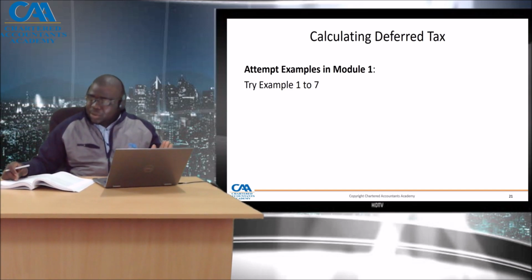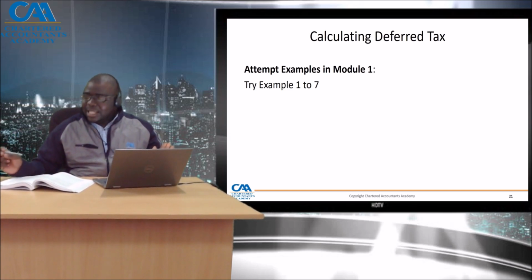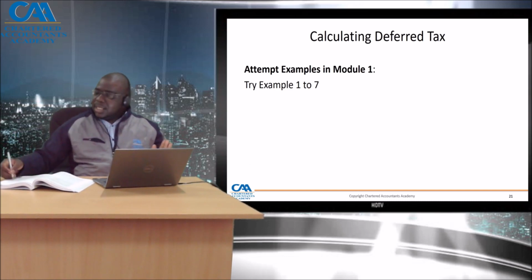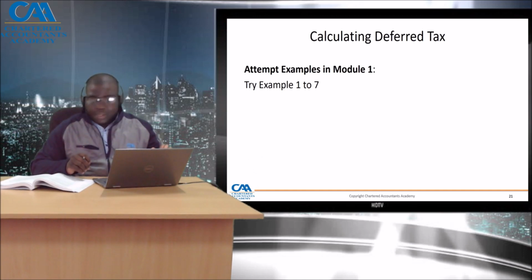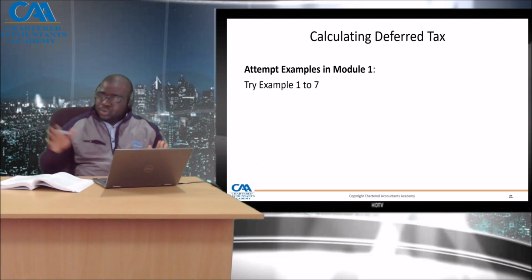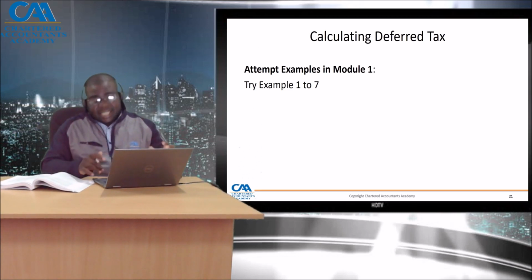So when I do my tax base of allowance for credit loss, first of all, allowance for credit losses are negative assets, or you can look at them as a provision for doubtful debts, which is like a liability. So its tax base is the carrying amount less the amount deductible in future. The carrying amount being 12, the whole 12 will be deducted if it becomes a bad debt. Hence, the temporary difference of 12,000. This section, examples 1 to 7, are very critical examples to play with,